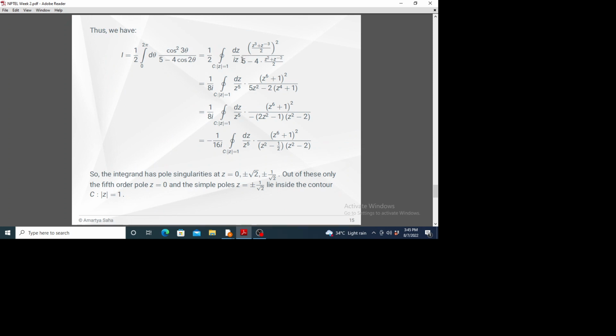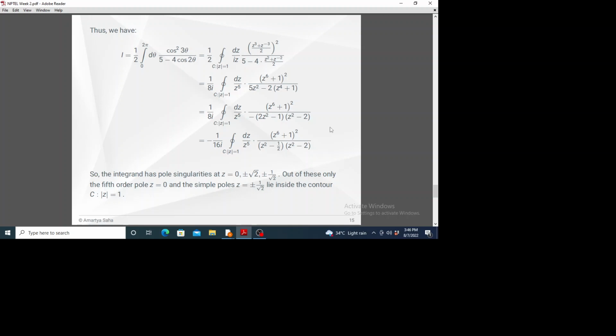Substitute this, and we also change the integral measure. So d theta was dz by iz. So substitute this and simplify. So you will get this step, and then we will do the factorization in the denominator. So this is the factorization, and you see there is this 2z square minus 1 and there is a minus sign in the front.